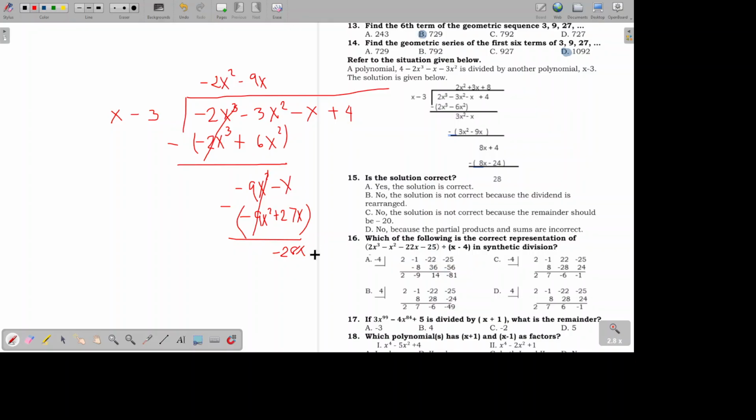Then bring down positive 4. So negative 28x divided by x is negative 28. Negative 28 times x is negative 28x. Negative 28 times negative 3 is positive 84.